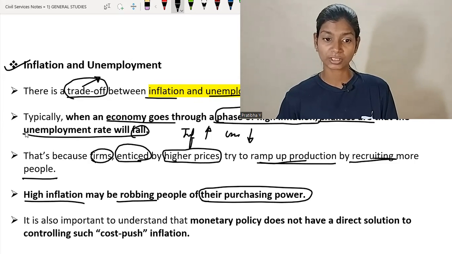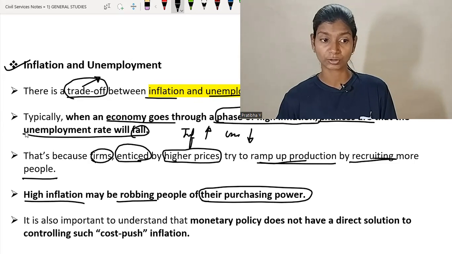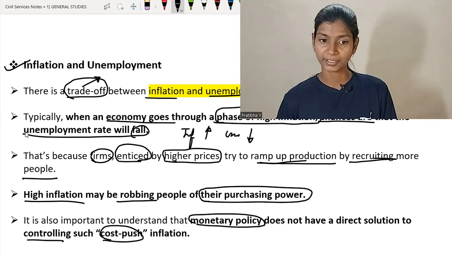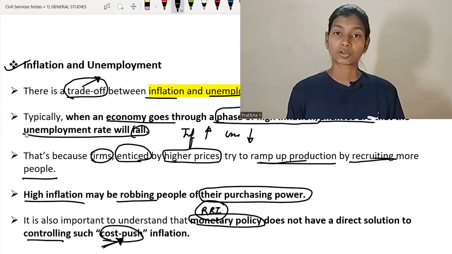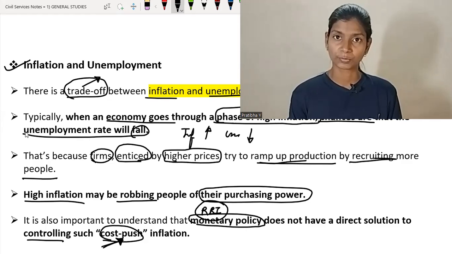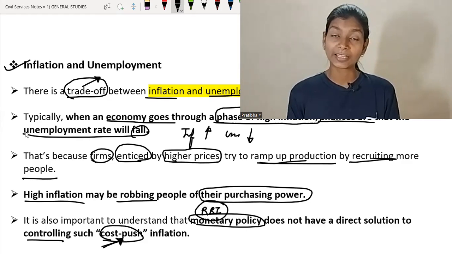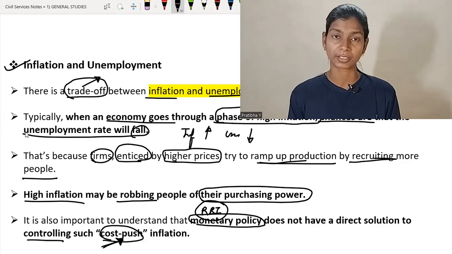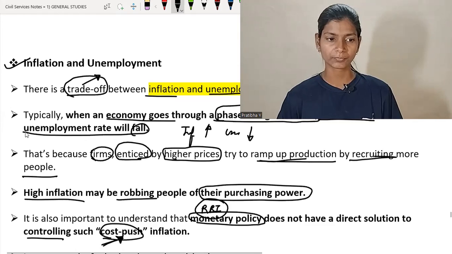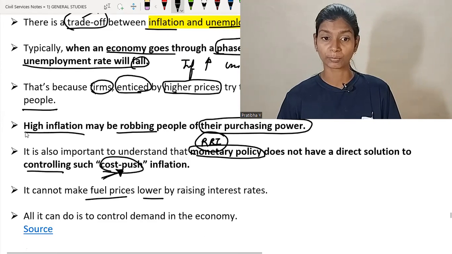It is also important to understand that monetary policy does not have a direct solution to controlling such cost push inflation. Monetary policy is in the direct control of the RBI, but the RBI does not have direct control over cost push inflation, that is, inflation caused by cost push increases in the prices of goods, because the RBI does not control fuel and food prices. Now, it may reduce the demand of the people, but it does not directly reduce the prices of fuel or food.